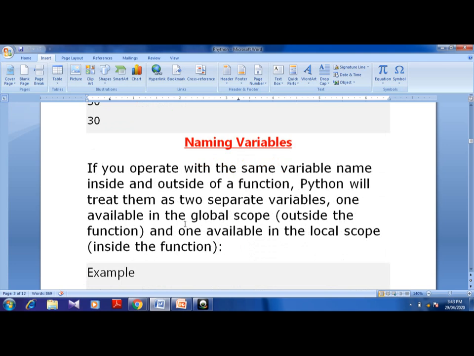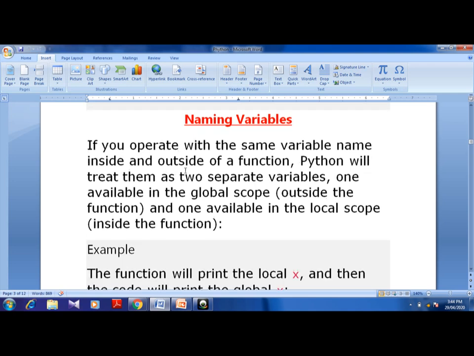Next is naming variables. What is a naming variable? If you operate with the same variable name inside and outside of a function, that means you give the same variable name inside the function as well as outside the function, then Python will treat them as two separate variables. Suppose I have given a is equal to 5 in the main program and a is equal to 2 in the local, inside the function. It is going to take them as two separate variables, one local and one global.